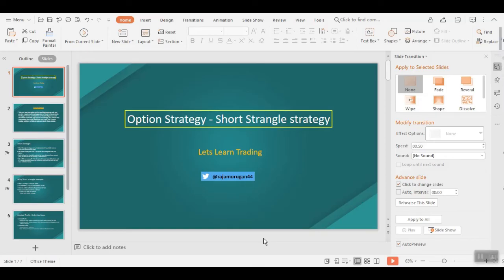Today we'll have a look at how to do a short strangle strategy. I have been showing this example using the Nifty, but we can implement the same in stocks, Bank Nifty, or some other indexes as well. The option strategy is the short strangle strategy.